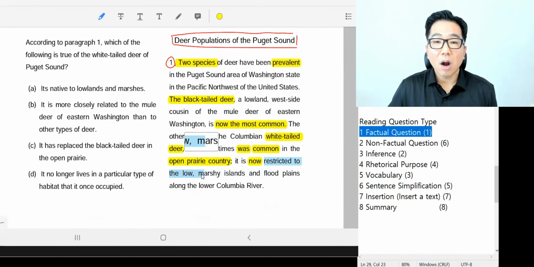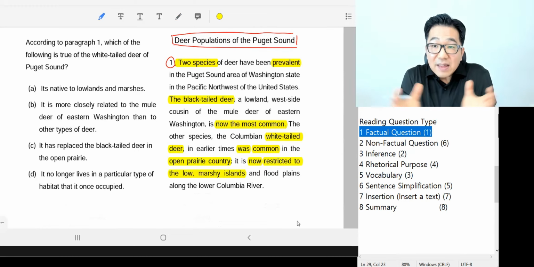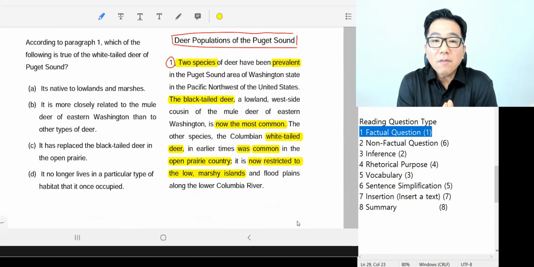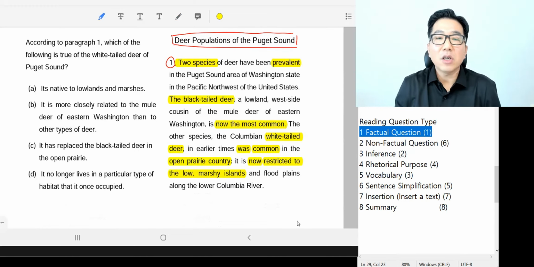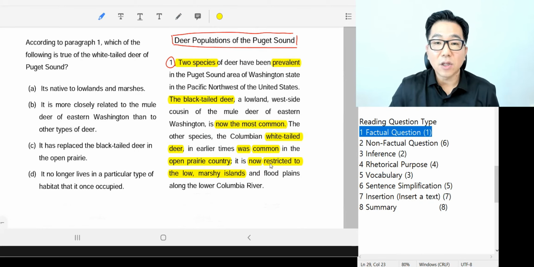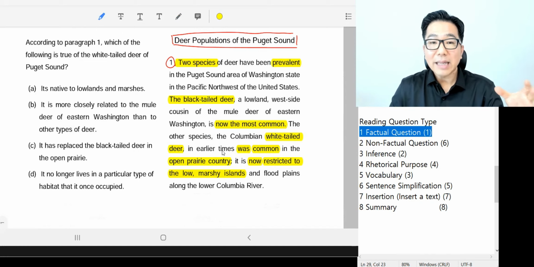White-tailed deer live in a restricted area, which means within the boundary of low and marsh islands and floodplains. So they don't live in the open prairie country anymore. They did, and it was quite common, but now they don't live in open prairie.